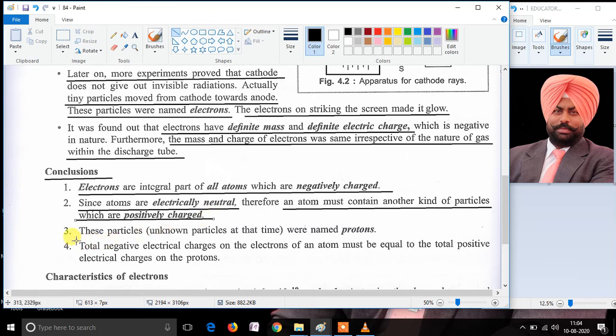Later on, those positively charged particles were named protons, and it was also concluded that the total negative charge of the electrons of an atom must be equal to the total positive charge on the protons, which were discovered later on.